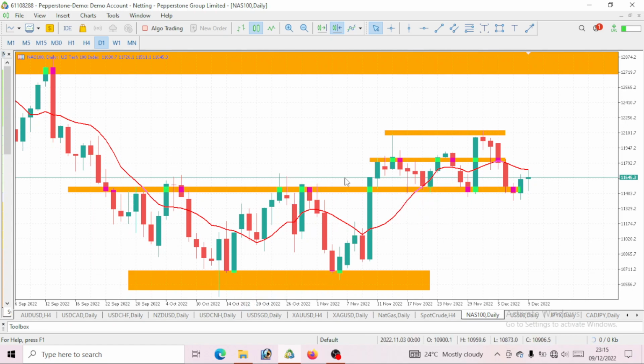Now we all know that once price breaks above our support or resistance level, we tend to see price give us a pullback to test that same level. So it is exactly what we've gotten here. Price broke above our resistance level. Of course, we expect a pullback, which we've gotten. We've gotten a pullback, which came to hit our previous resistance level. The price went up. Price gave us a pullback to come to test our resistance level. Now price has rejected. We saw price reacted here. We saw price rejected here.